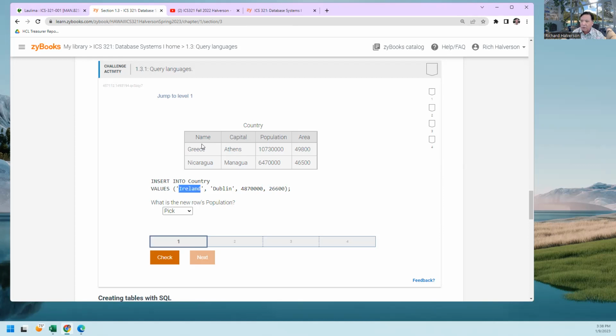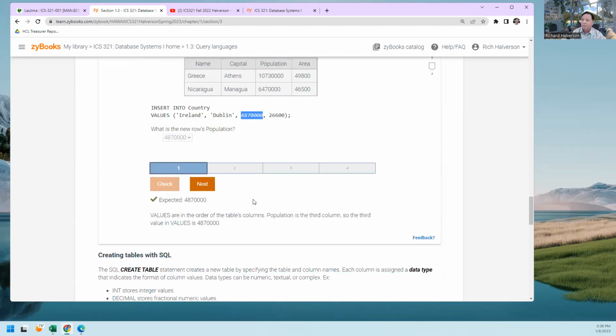So the first one corresponds to the name, the second one's the capital, the third one's the population, the fourth one is the area. Who knows what the units are? But what is the new row's population? Well, that would be this number. That's what I would say. Check it, and lo and behold, I got the correct answer.